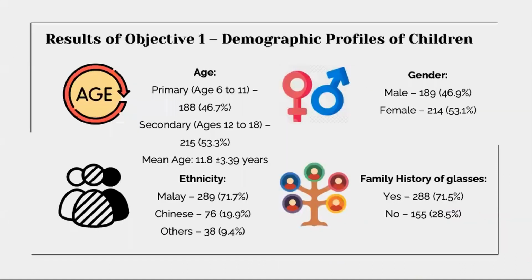So now moving on to the results of objective 1, which is to describe demographic profiles of children. And there are four different variables, as mentioned earlier.